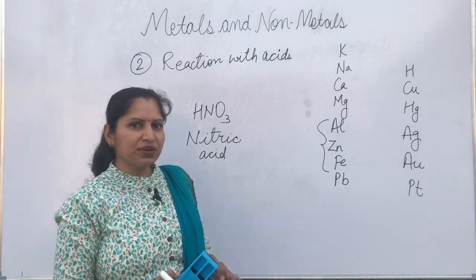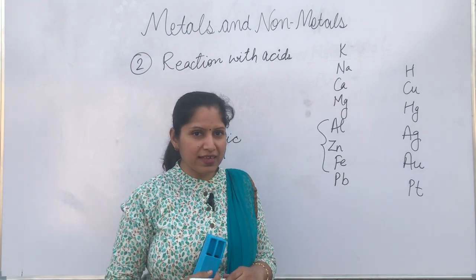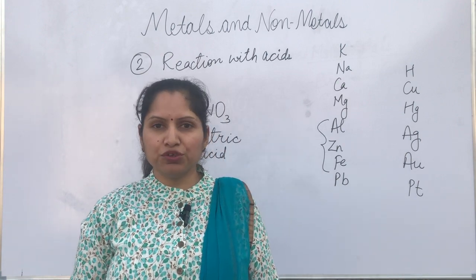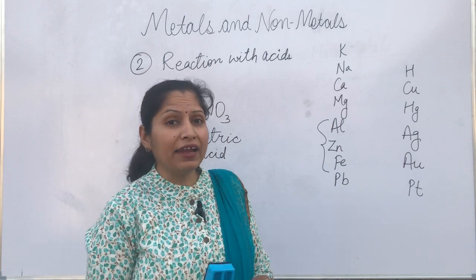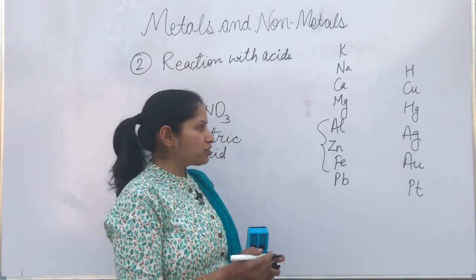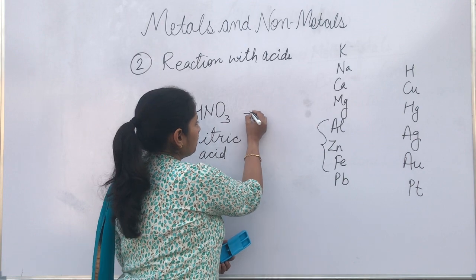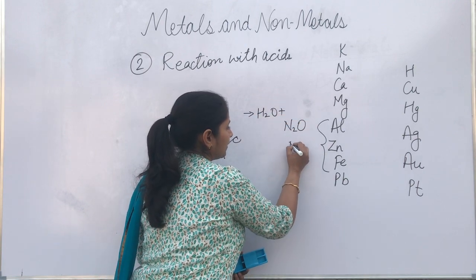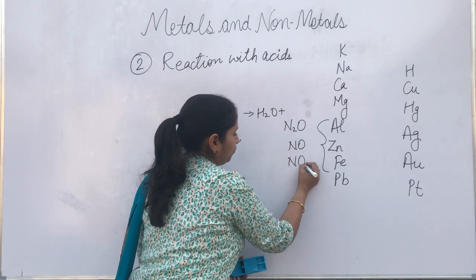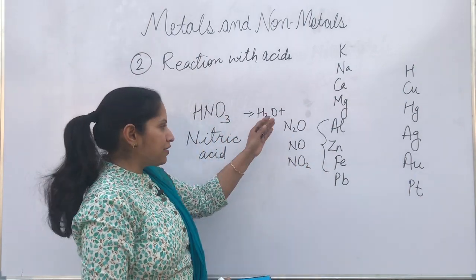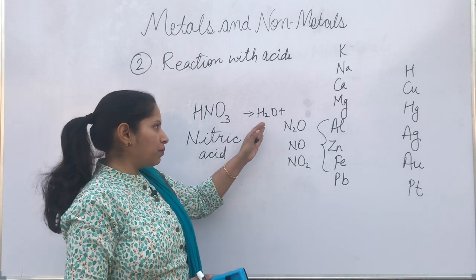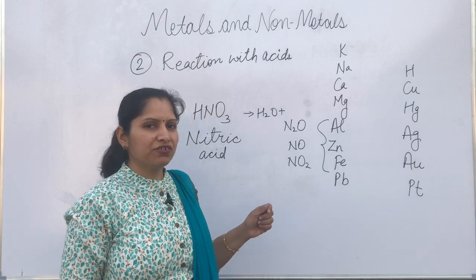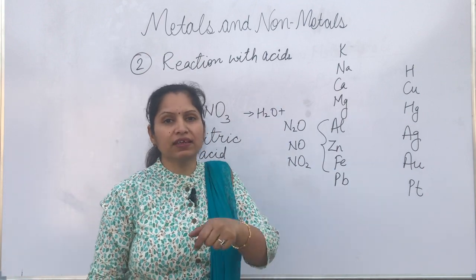So these metals, when they react with any acid, produce hydrogen gas. But when they react with nitric acid, instead of producing hydrogen gas, they are going to produce water. And nitrogen oxides will be produced, which means it could be N2O, NO or NO2. These nitrogen oxides could be produced apart from water. Why is water produced? Why not hydrogen? Because nitric acid is a very good oxidizing agent.